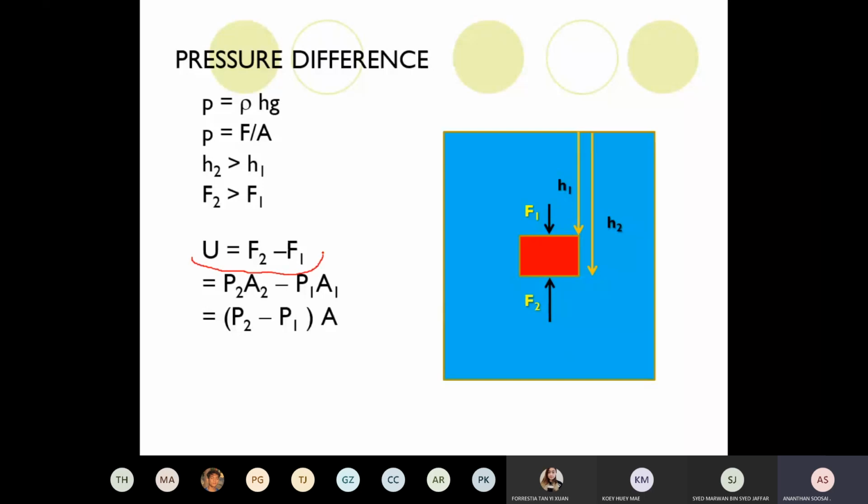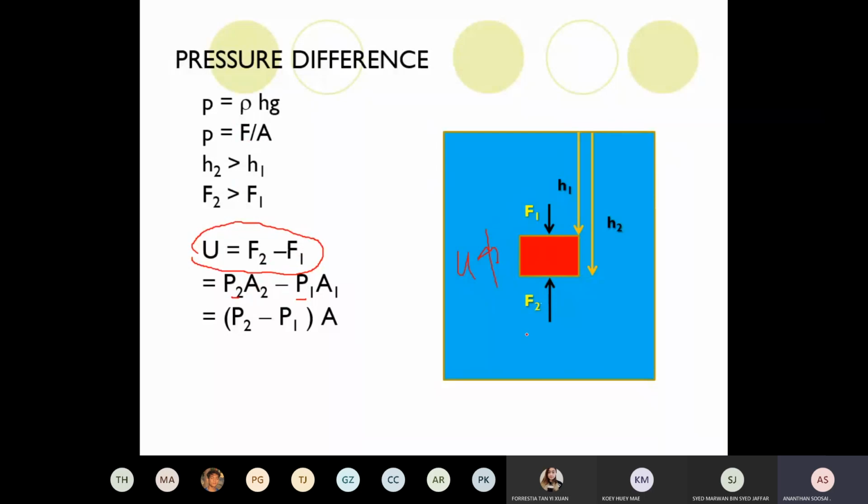This is the first line. Upthrust is equal to what? Upthrust always acts up. So F2 minus F1 is the net force, the upthrust up. F2 minus F1 in terms of pressure is P2 times A2 minus P1 times A1. Force is pressure times area.